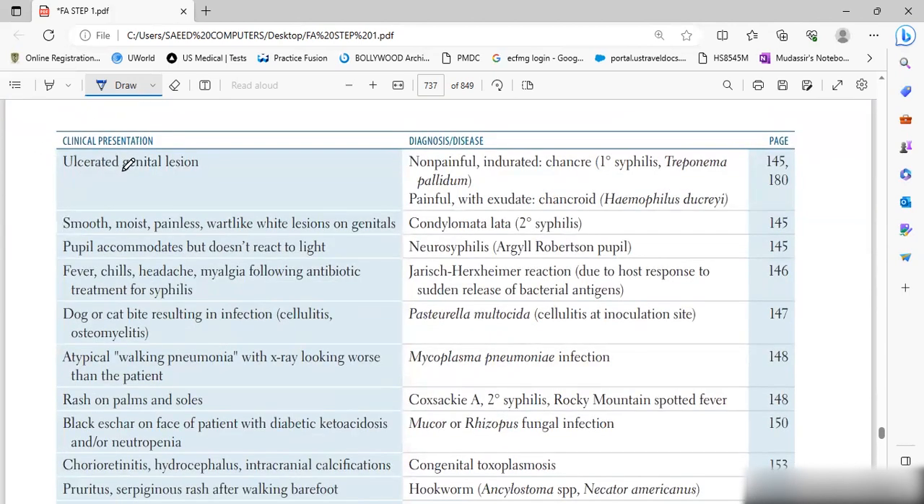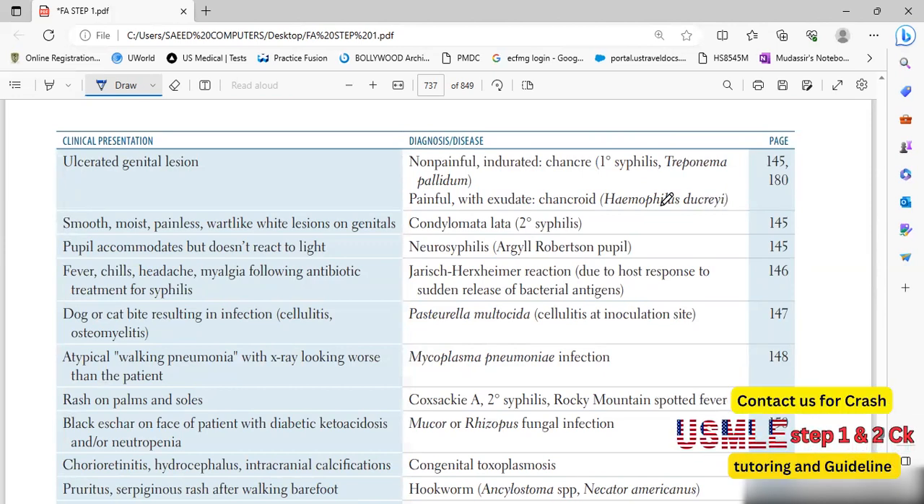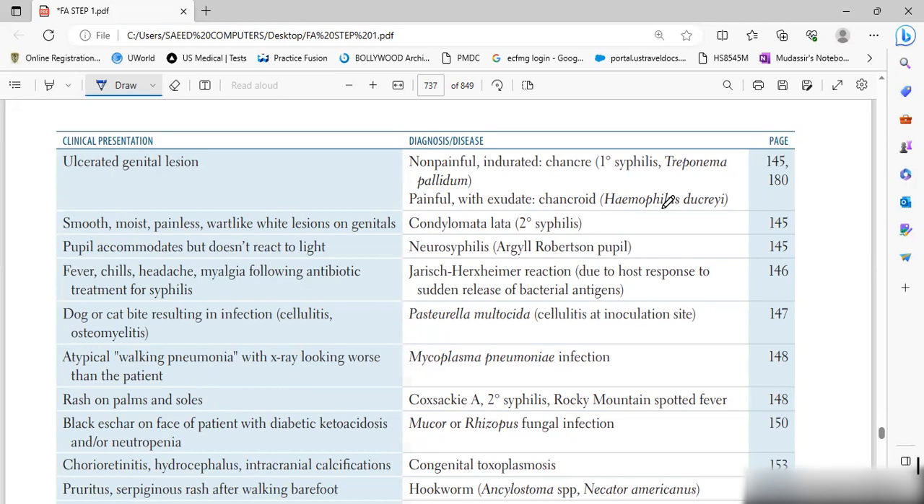Next is ulcerated genital lesions. Here remember genital lesions can be painful and non-painful. For painful, it is chancroid, Haemophilus ducreyi, do you cry? In this way you can remember. Also herpes is painful, but others are non-painful. Indurated like chancre, primary syphilis, Treponema pallidum, will be a single lesion and painless.